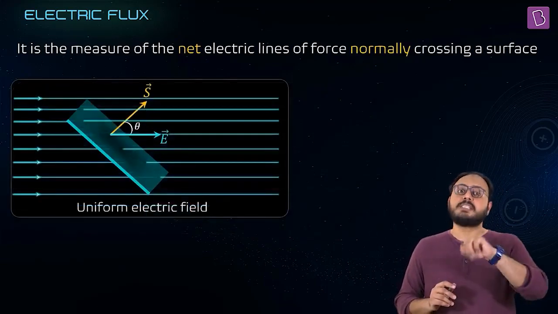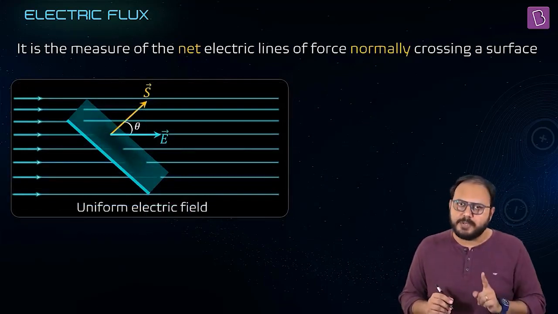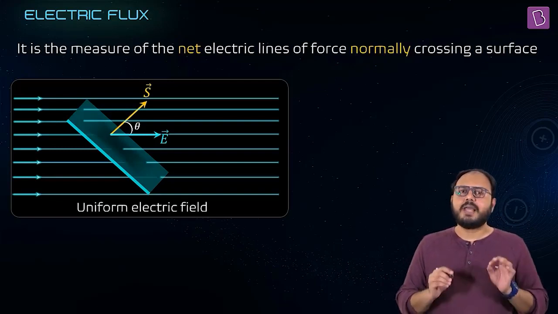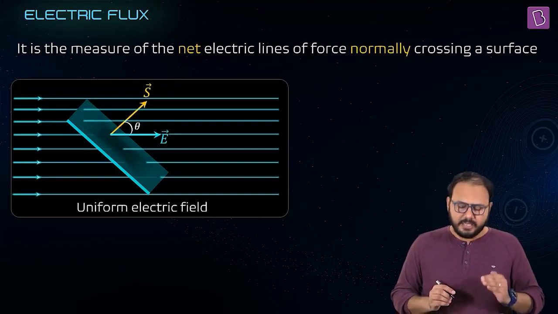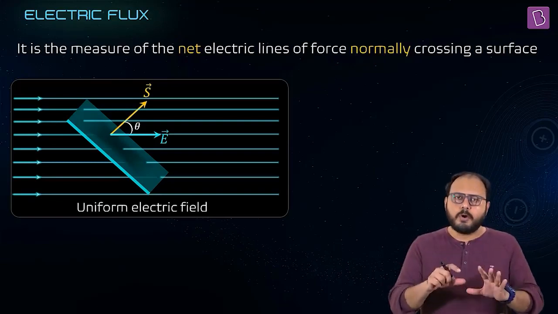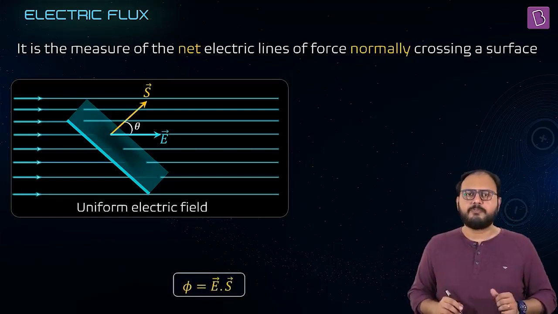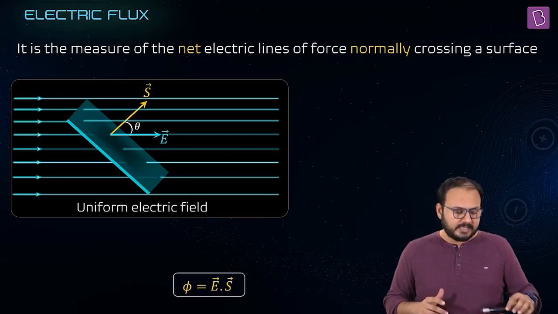Right now, for the sake of simplicity, without loss of generality, let the field be uniform. The area is S, and the area vector is S vector, normal to the area. The electric field is E vector, which is uniform right now, and the angle between them is theta. In that case, the formula for flux through the surface is E dot S. Let it sink in.